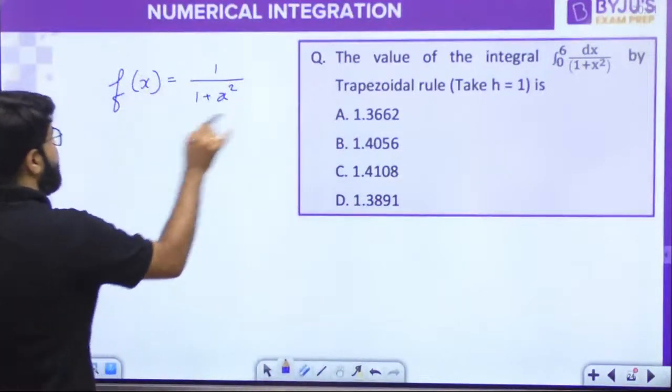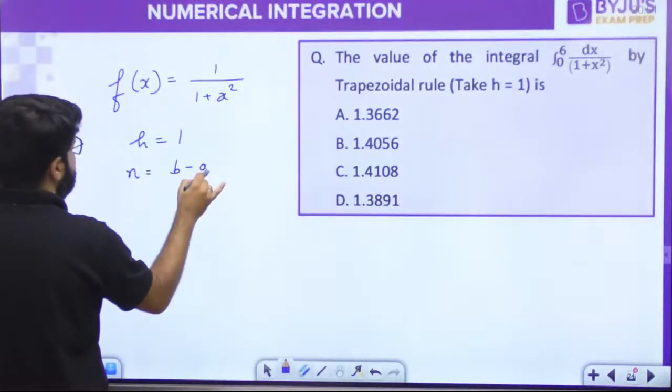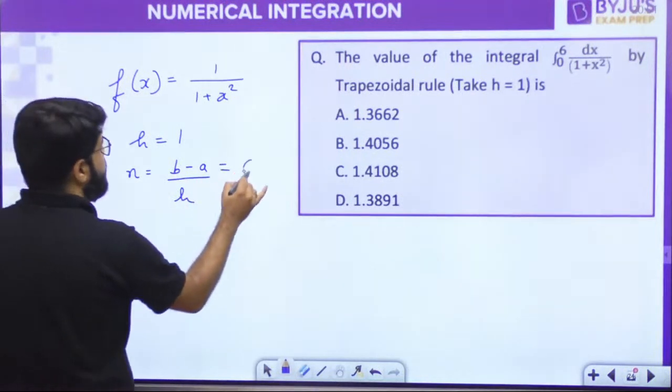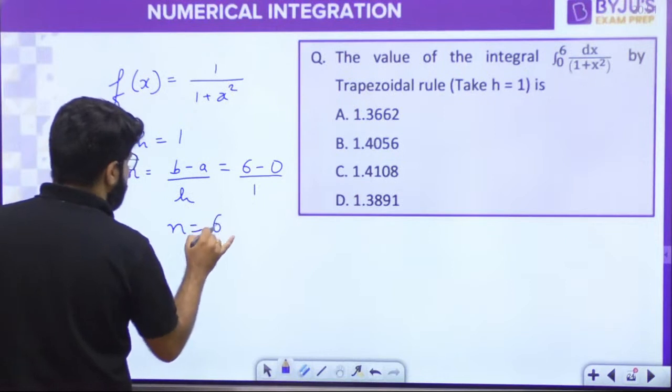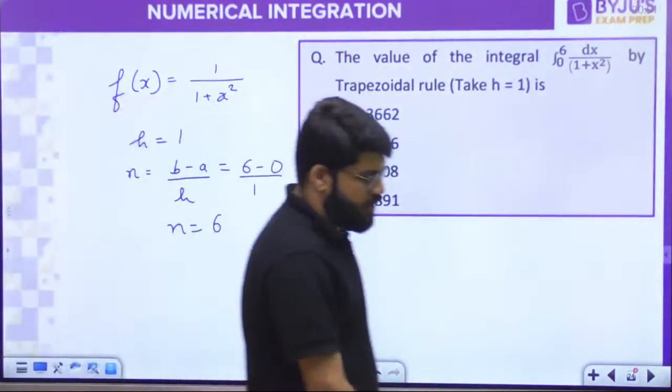Now take h equal to 1. So how many subintervals? The number of subintervals will be b minus a by h, because h is b minus a by n. What is b? 6. A is 0, divided by 1. So how many intervals are we taking? We are taking 6 subintervals. The value of n is 6, okay?